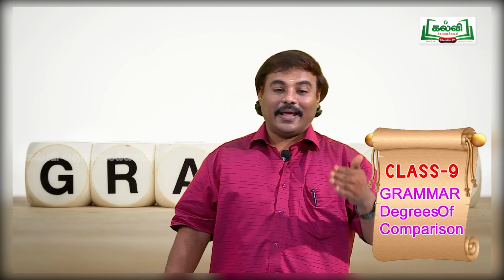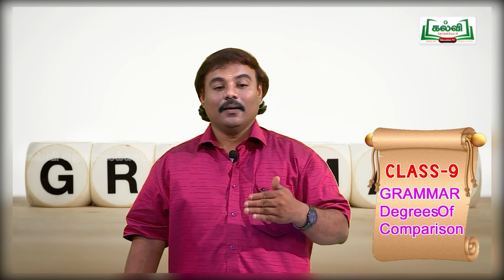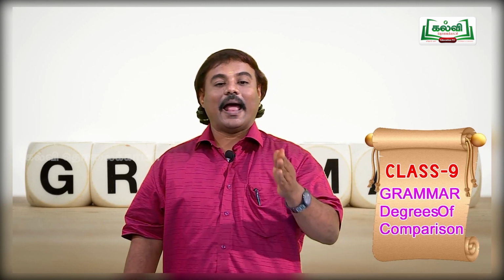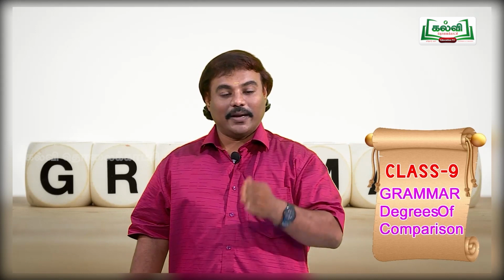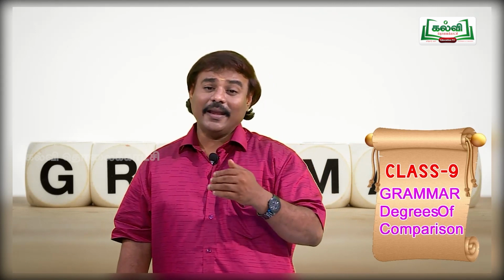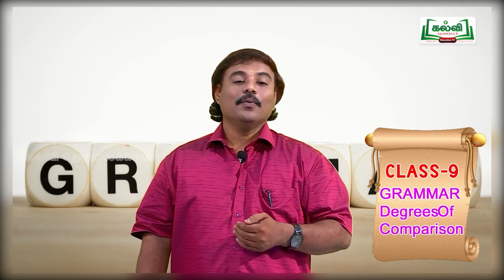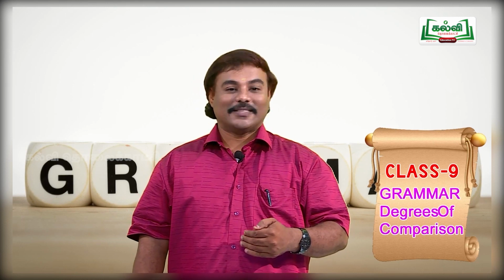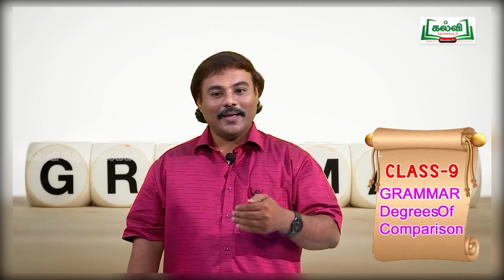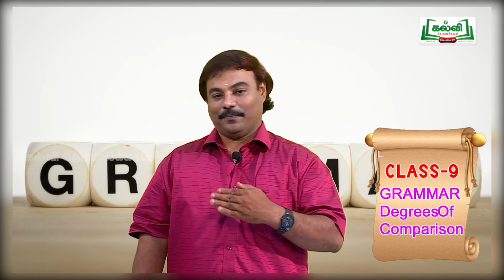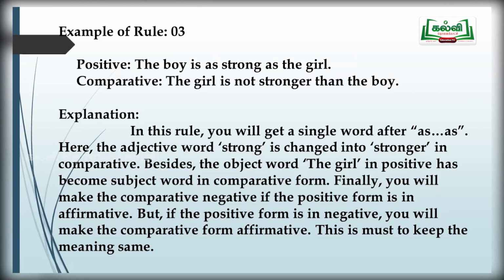Okay, let me explain the table column again. Positive degree, no other. Comparative degree, than any other. In superlative degree, the plus the superlative degree adjective ending in est. In rule 2, positive degree ends with very few, isn't it? In comparative degree, than most other. In superlative degree, one of the. Okay. Now, rule 3 is very, very important.